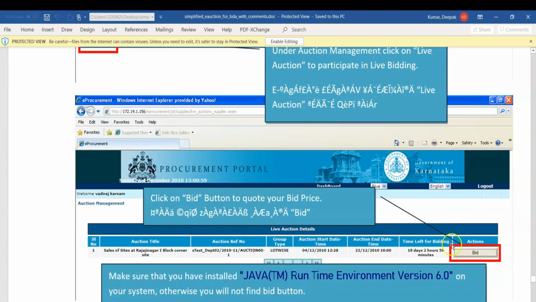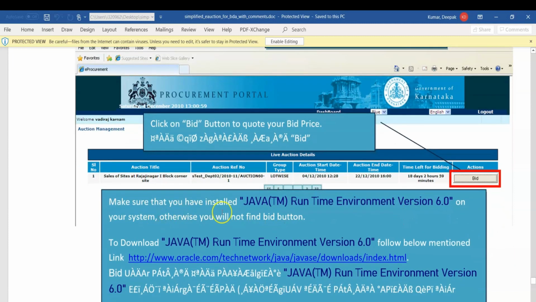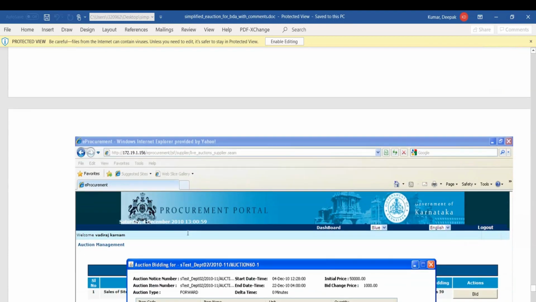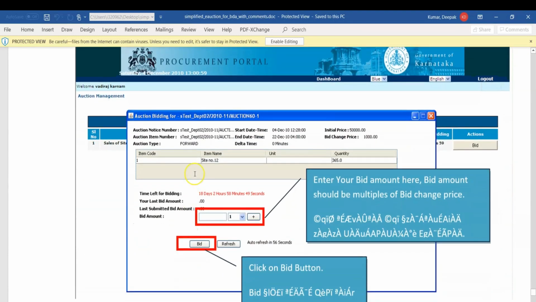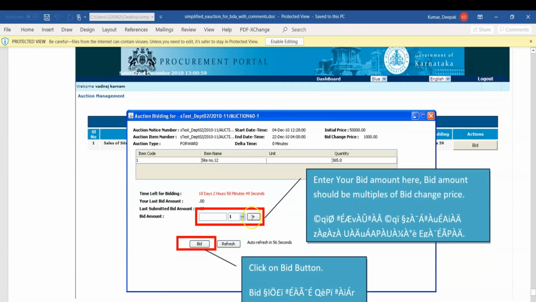Then you will be able to see the sale of sites, whichever sale is on right now, over here. Click on bid. Make sure you install the Java runtime environment; you don't need to worry about it. You can use Mozilla Firefox or Internet Explorer, and it will work easily. Now you will be able to enter your bid amount here. The bid amount should be a multiple of the bid change price. Enter the amount you plan to bid, and you can use plus or minus.